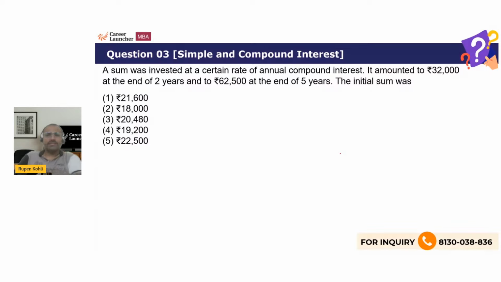All right, so let me start. If you get this, do let me know. Share your answers. So a sum was invested at a certain rate of CI. It amounted to 32,000 at the end of 2 years. So if P is the principal, R is the rate of interest, P into 1 plus R square, because 2 years, is 32,000.